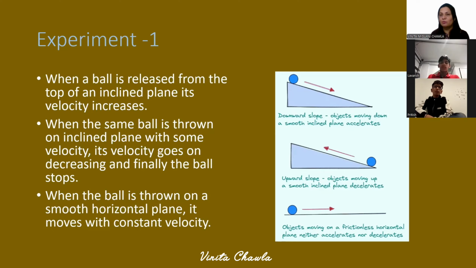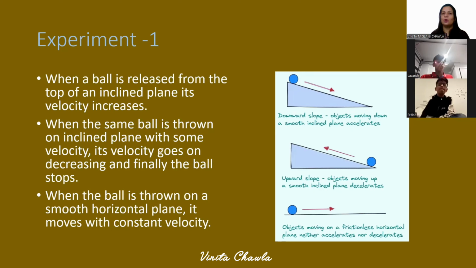Gravitational potential energy is mgh. Gravitational potential energy will decrease, and the energy which is decreasing gets converted into the kinetic energy of the ball, and therefore its velocity increases on moving down the inclined plane. Clear? The object is moving towards gravity, the direction of acceleration due to gravity and the direction of motion is the same, and it accelerates.